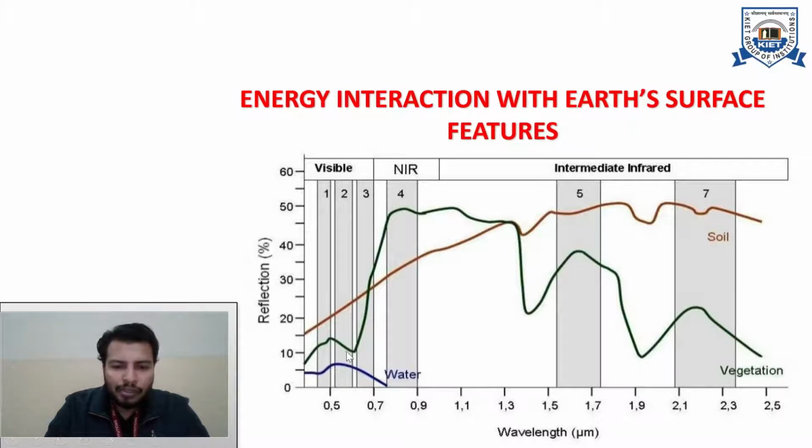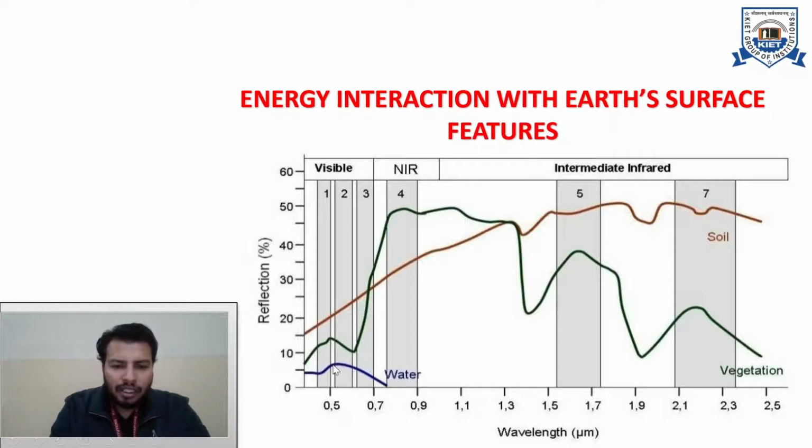Okay, so here is the 10%, and the peak of reflection by water is less than 10%. So we can directly conclude that water generally does not allow much reflection. It mostly absorbs the incident radiation, and it reflects very little radiation. And that peak is observed nearby 0.5 to 0.6 in the visible region.